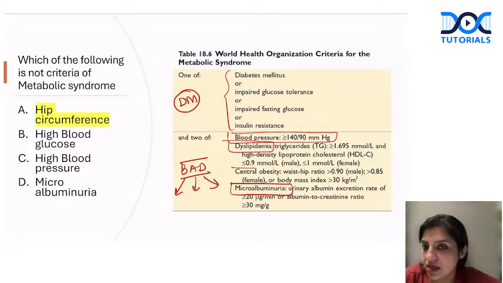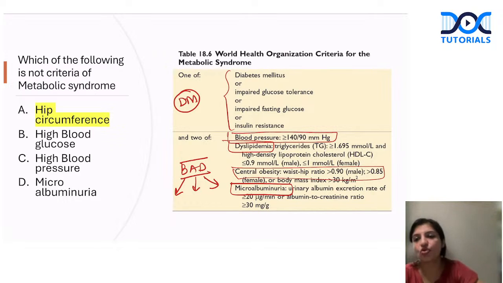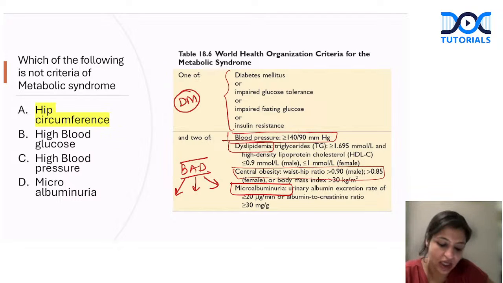So either that can be assessed by body mass index, which is more than 30, or waist to hip ratio can be calculated. So we don't calculate the hip circumference alone. We take waist to hip ratio, or we take the BMI. So yes, blood pressure. Okay, so high blood glucose. Okay, this is the main one.